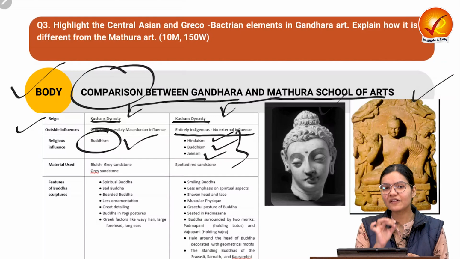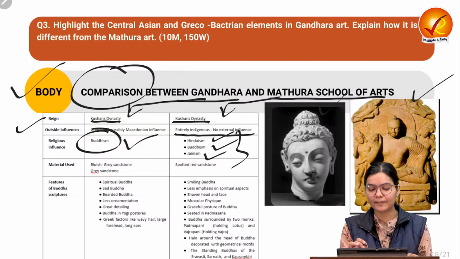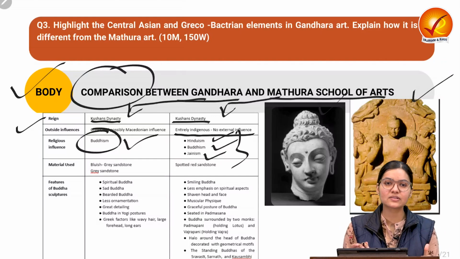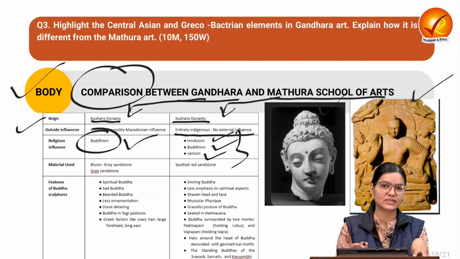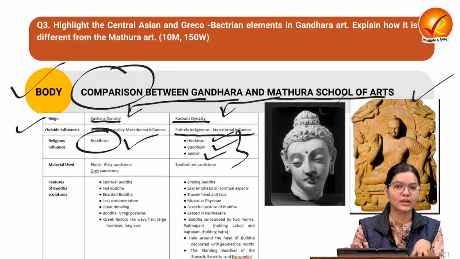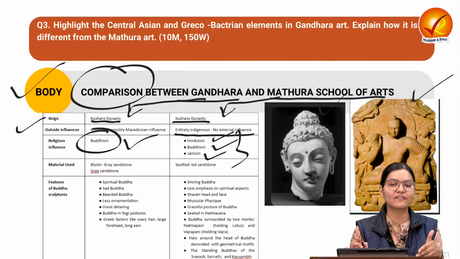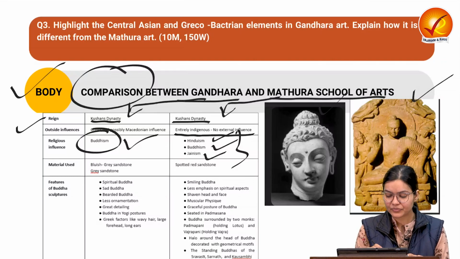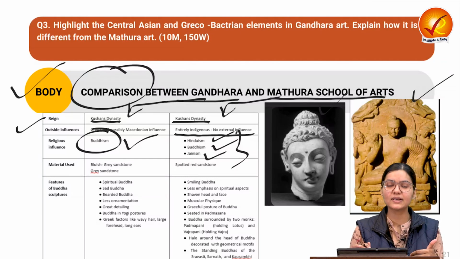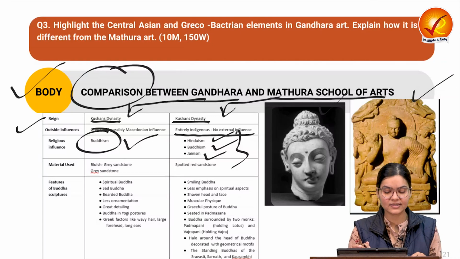And if we see the influence on Mathura art, outside influence is not provided, but inside influence is there. Different regional developments were going on in the different regions, and it has the influence of those elements. In the Mathura school of art, we can see the depiction of different Hindu gods and goddesses also.